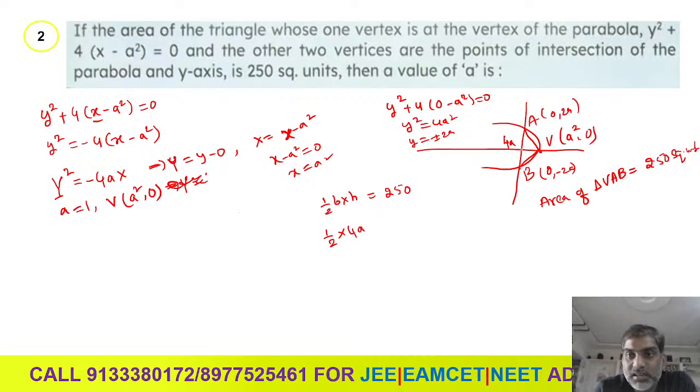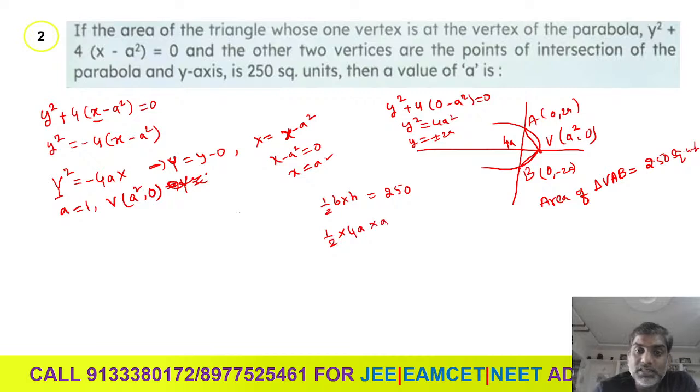Then what is the height? So we have to get this point here. It is 0 comma, here 2a is there, here minus 2a is there. The distance will become a square, because this is the origin.